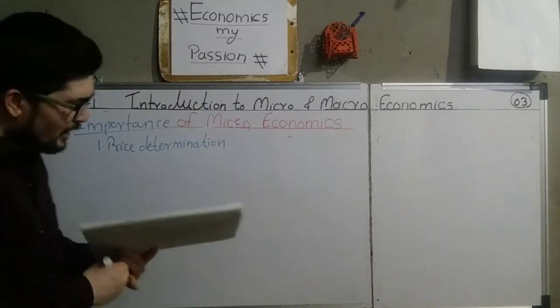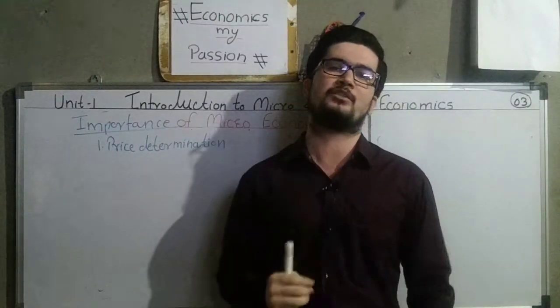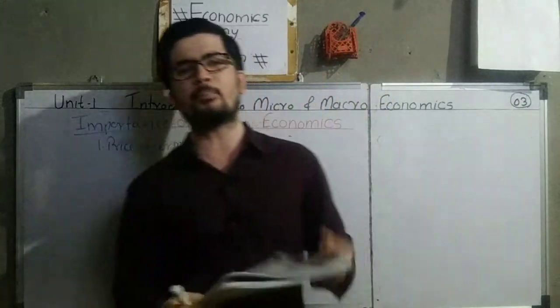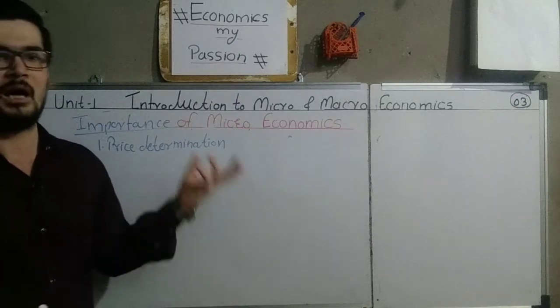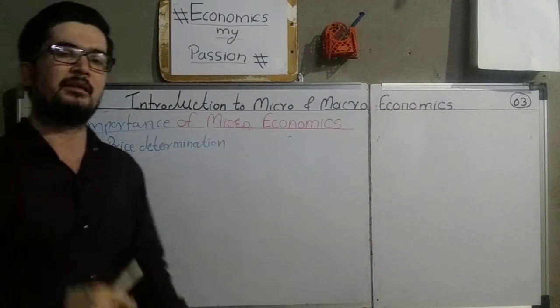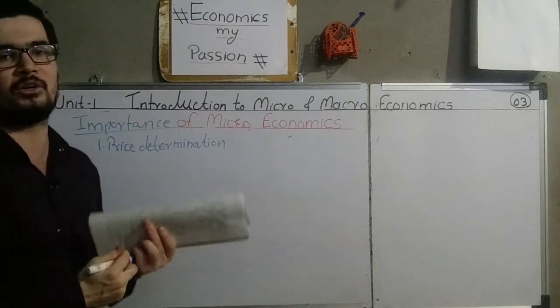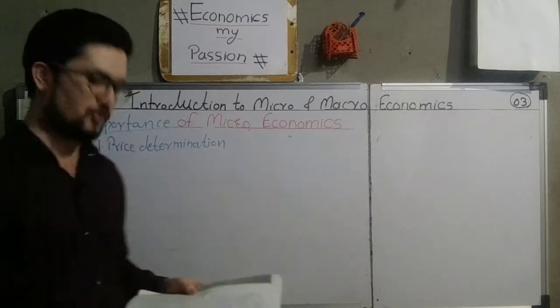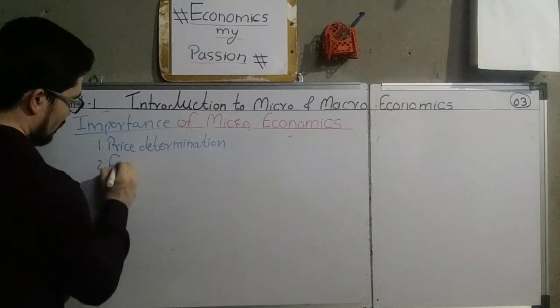We know that there are lots of goods and services available and 4 factors of production available: land, labor, capital, and entrepreneur. So how the prices of goods and services and the factors of production are determined, that is the thing discussed in microeconomics. So microeconomics is very important in the determination of prices of goods and services and factors of production. Then free market economy. This point is very important.